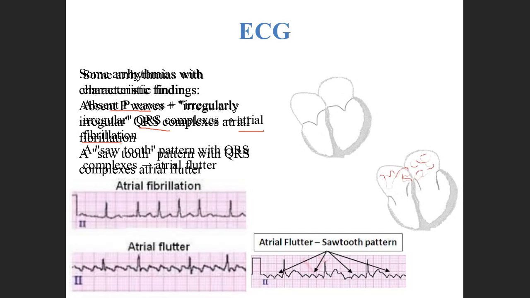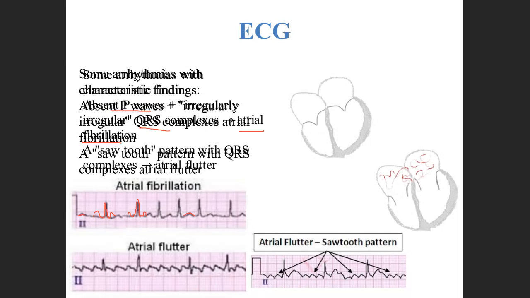In this graph you cannot see any definite P wave. Actually a P wave should be there, then QRS, then T. You can see all the time the graph is irregular.